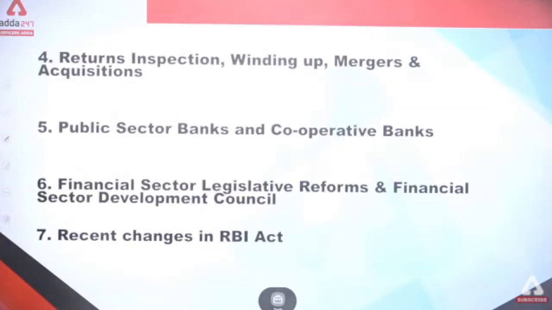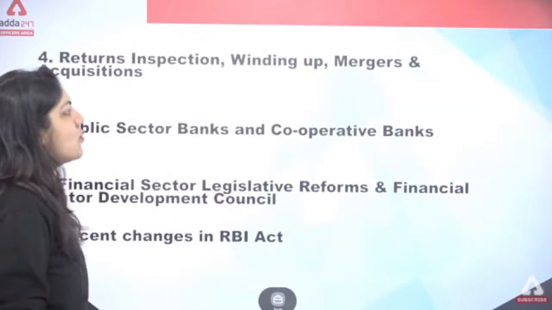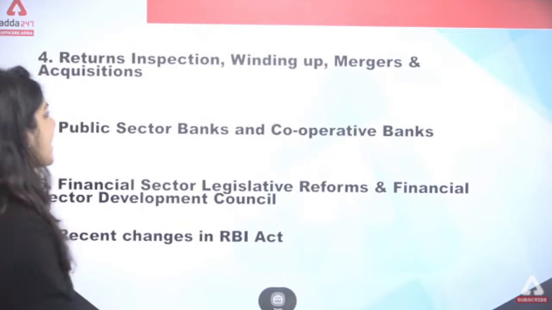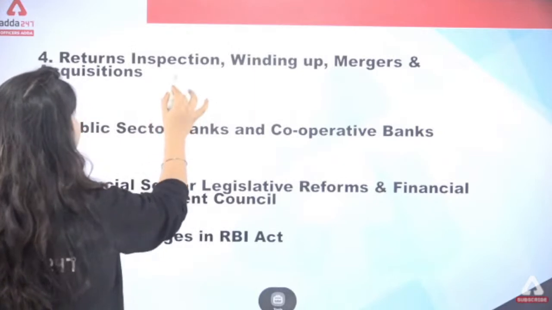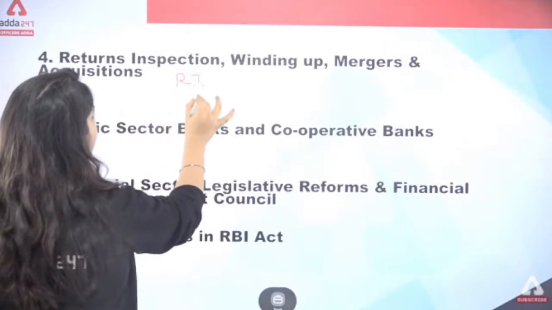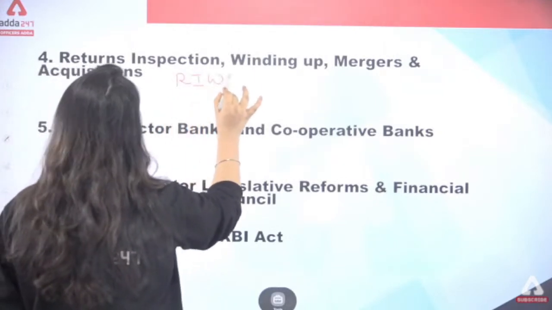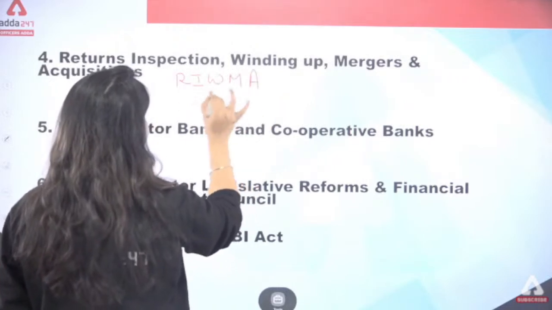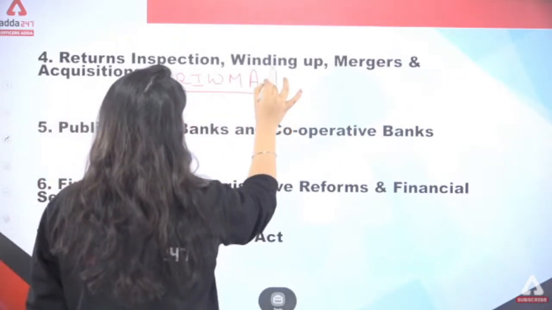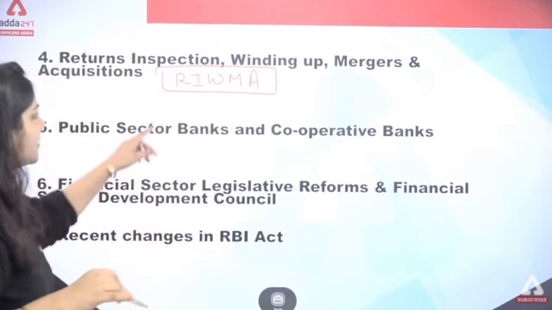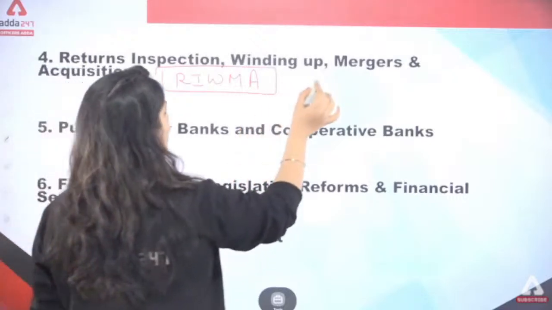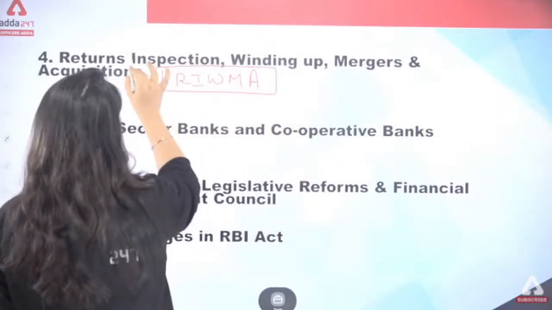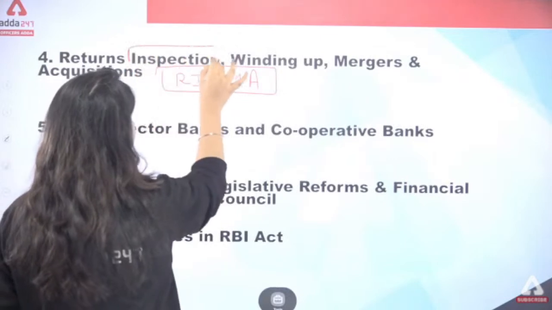Next one is return, inspection, winding up, merger and acquisition. So in one word, what can you say? RIWMA. Either you have to learn this word, and one word, that is inspection.